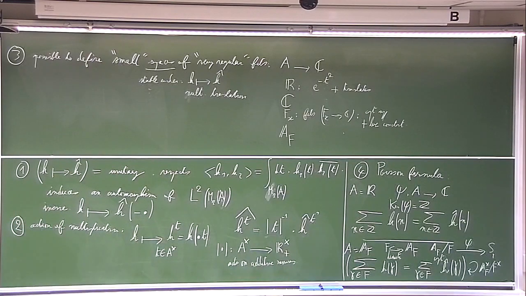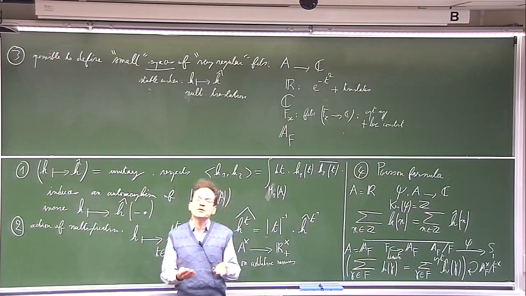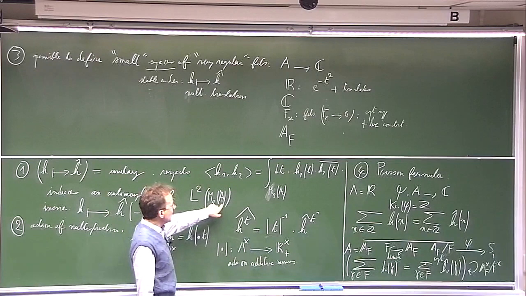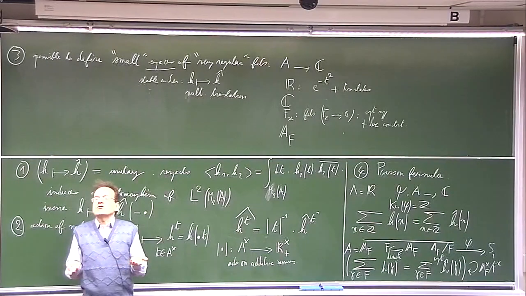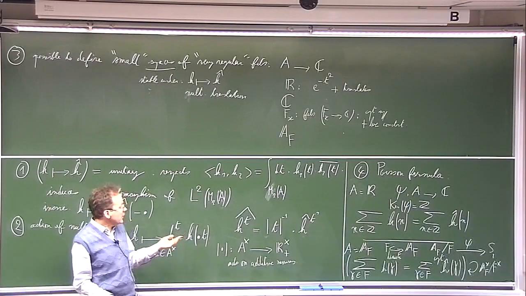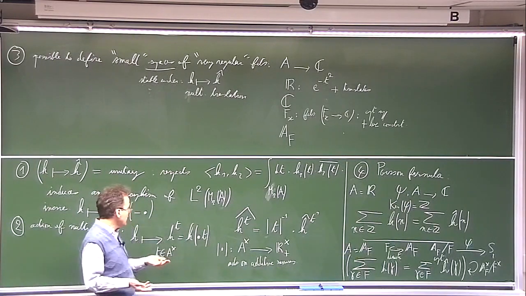Then you have to look at the action of multiplication. So here you are with M_r of A. What is the natural group of M_r of A? Of course, M_r of A is an algebra, so the natural group is the group of its invertible elements.